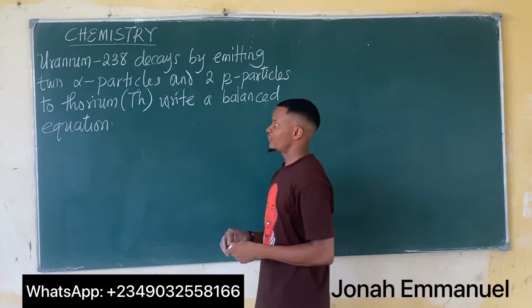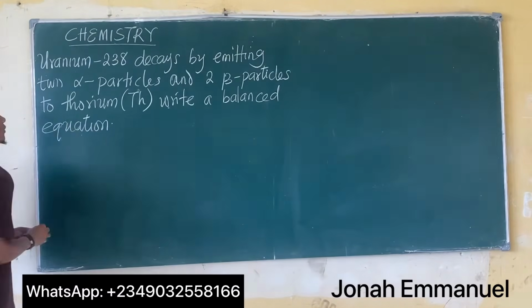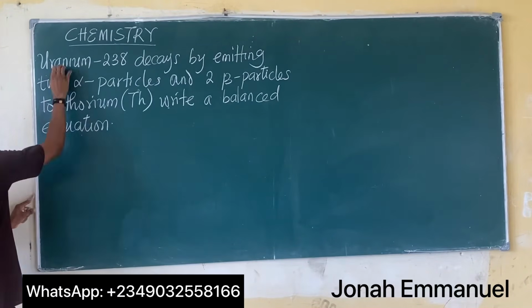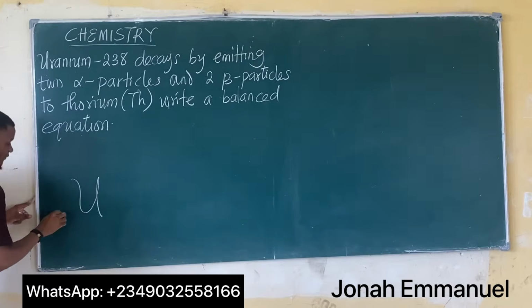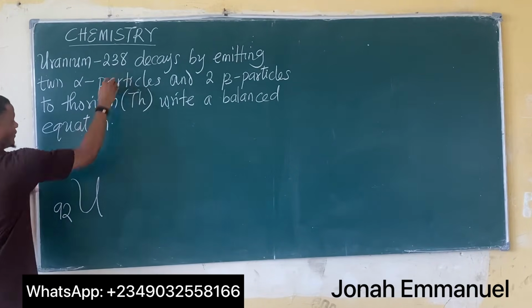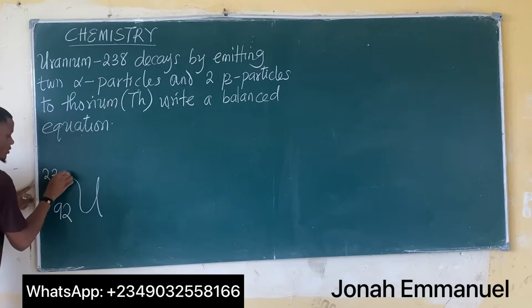So for this, first of all, let's get uranium. The chemical symbol is U. The atomic number, of course, is 92, while the mass number is 238.